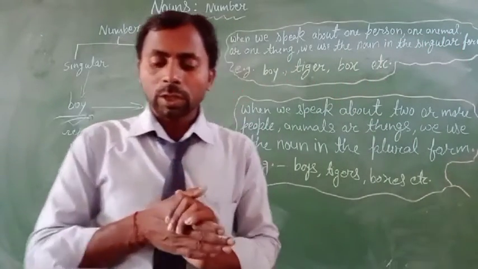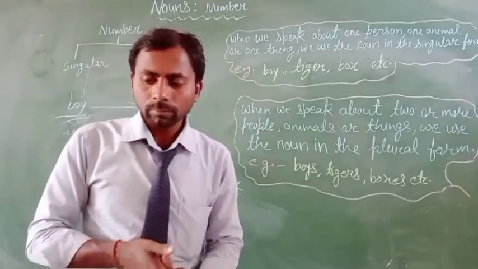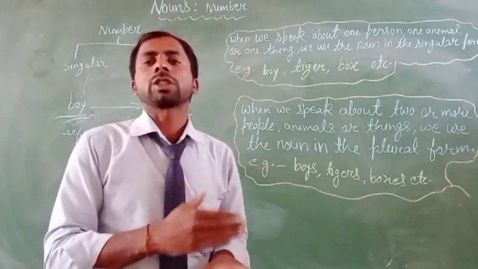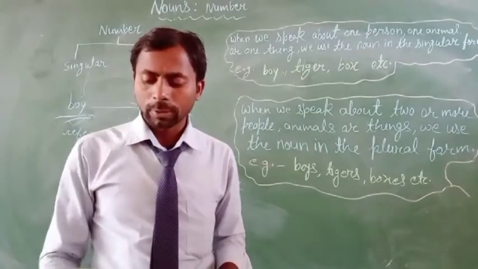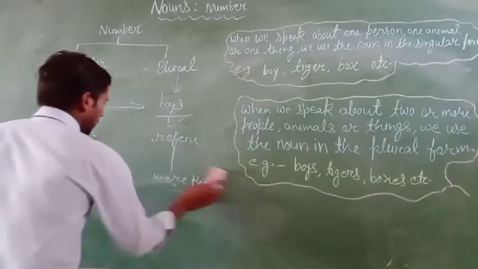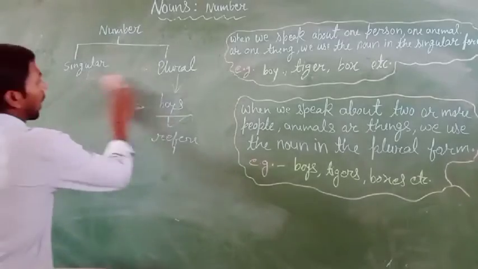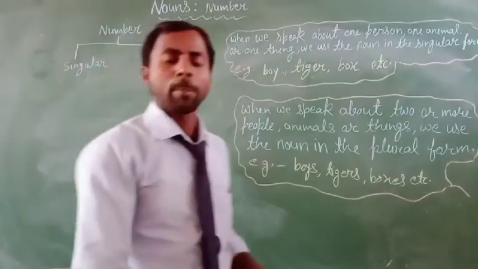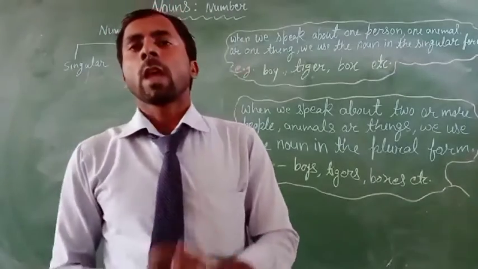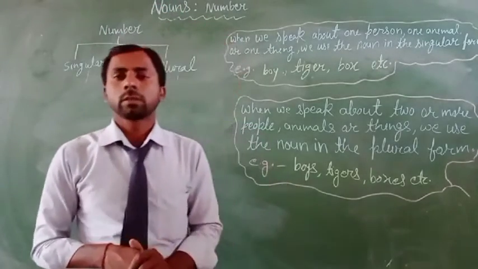And next is how we can transfer or change the singular number into the plural number. There are many rules. So let's see here and know how to change singular number to plural number. Everyone knows about the noun word? Clear?